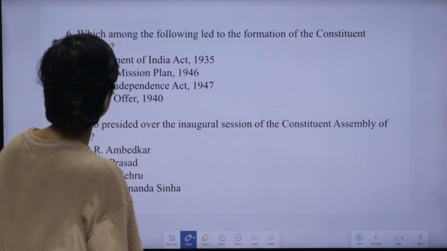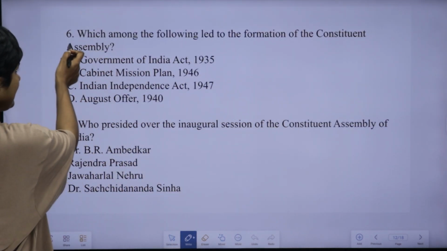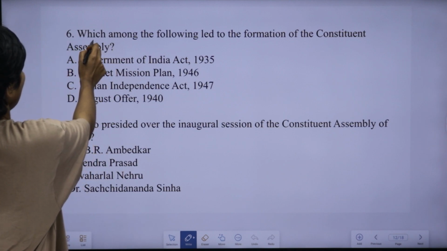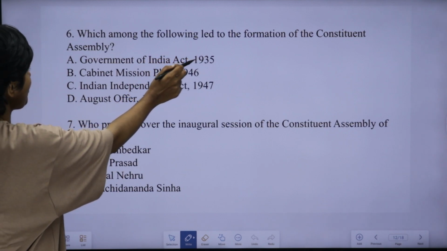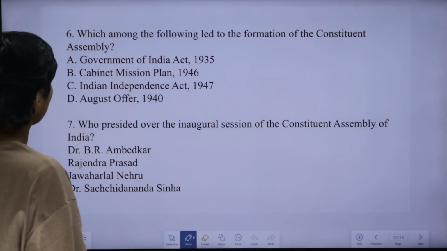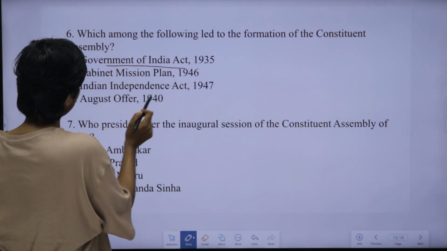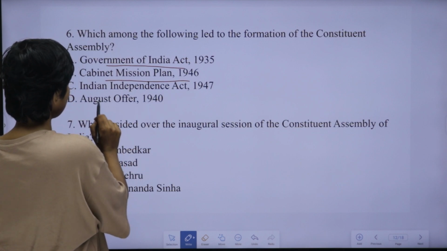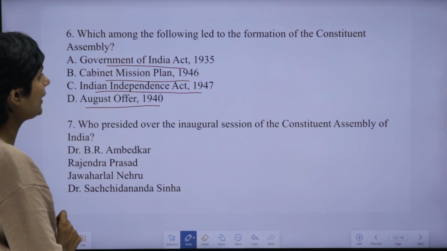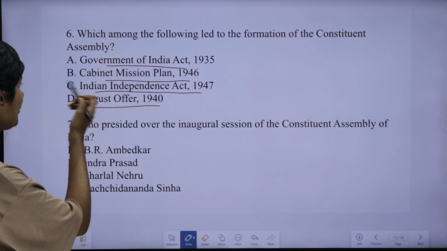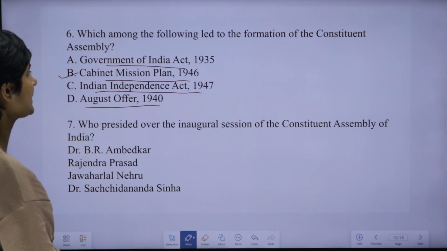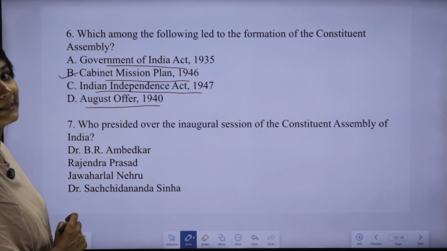The questions that arise from this are, first question, the sixth according to the first paragraph. Which among the following led to the formation of the Constituent Assembly? Is it the Government of India Act 1935, the Cabinet Mission Plan of 1946, the Independence Act of 1947, or the August Offer of 1940? We have already discussed the point. The Cabinet Mission Plan of 1946 led to the formation of a Constituent Assembly in India.